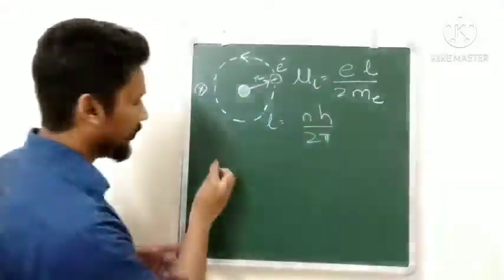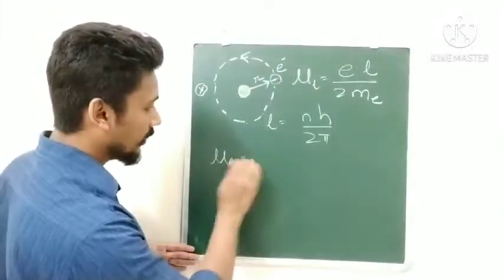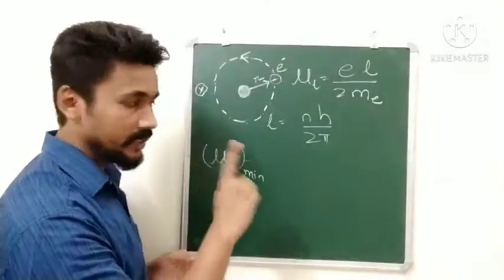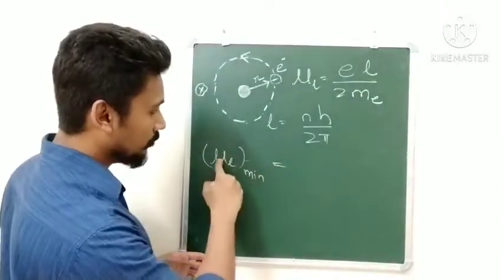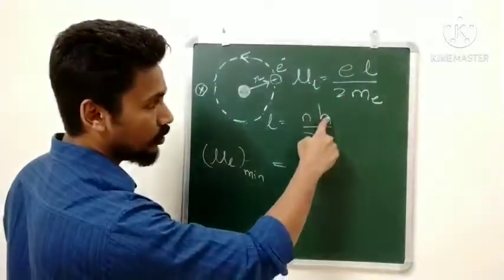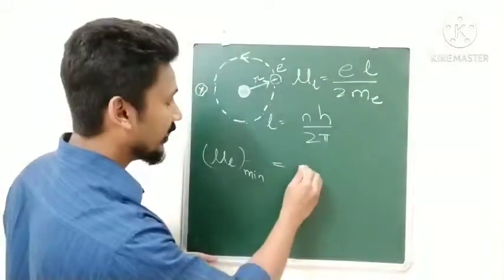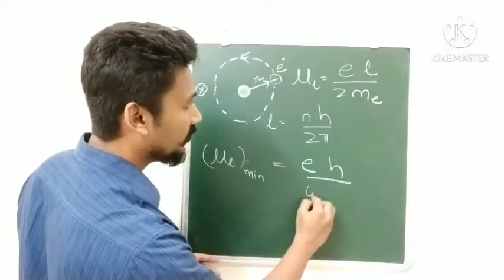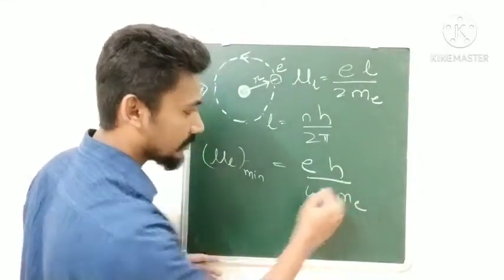So this equation will become mu L minimum, because we are taking it for the first orbit where n is equal to 1. So mu L minimum will be e into L, where L takes the value h upon 2 pi. So we will get this as e into h upon 4 pi Me.